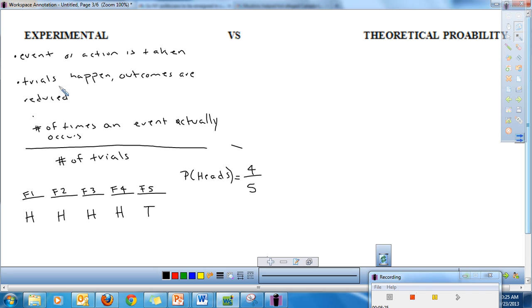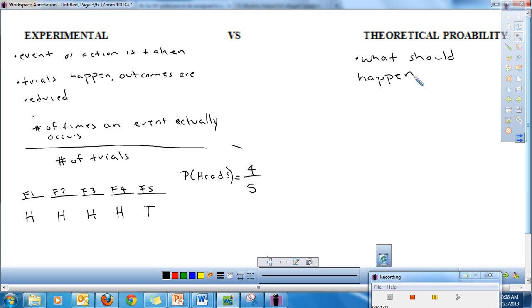And that's what it means by trials happen, outcomes are reduced. Experimentally, my probability of getting tails is really low. The outcome for that is low. But experimentally, my probability for heads is really high, because in this experiment, I happen to get heads 4 times out of 5. Now let's look at theoretical probability. Theoretical probability is what should happen. Okay, and that's the easiest way of thinking about it.